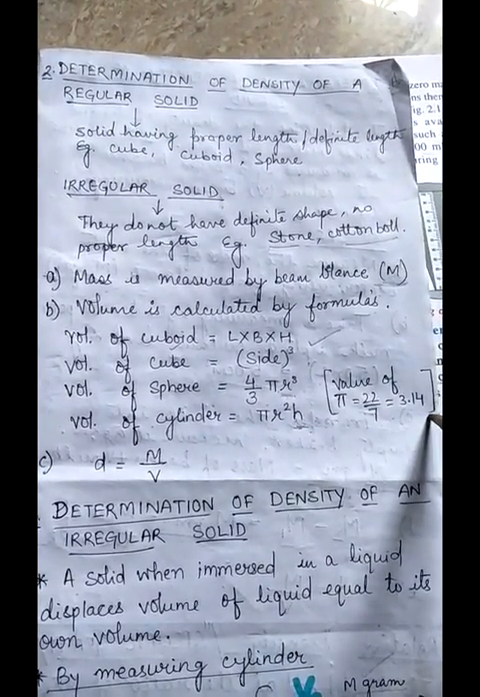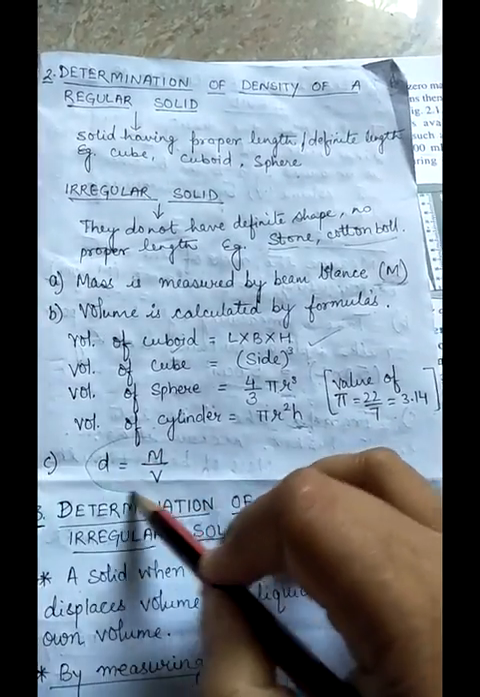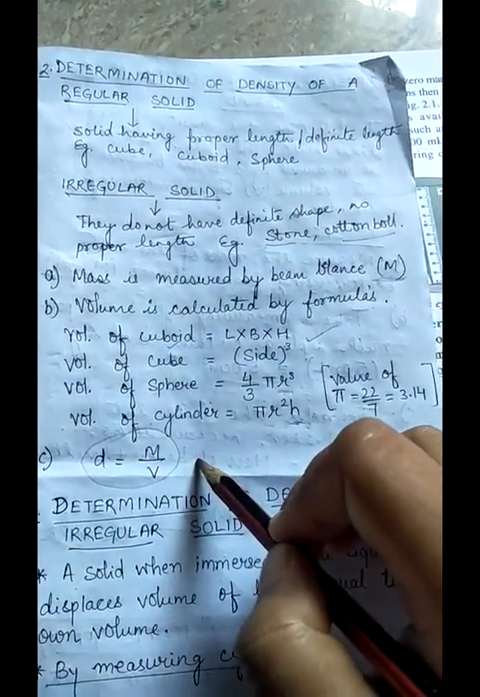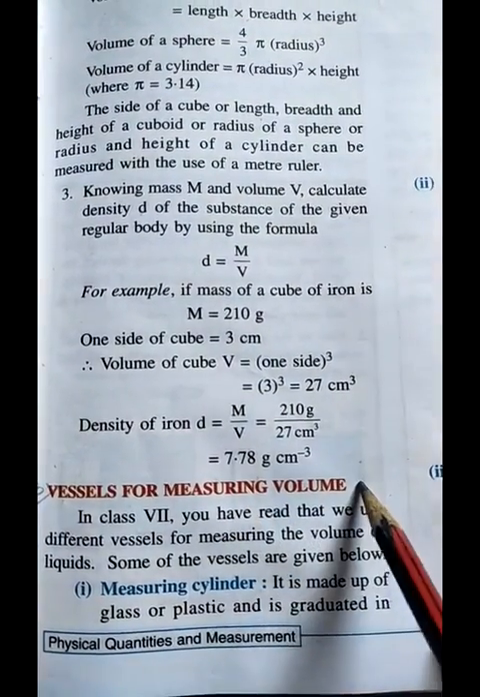The value of pi is 22 by 7, that is 3.14. Then if we know the mass, we will know the volume through the calculation. We'll put it in this formula: density is equal to mass upon volume. Next, we will read about some vessels used for measuring volume.